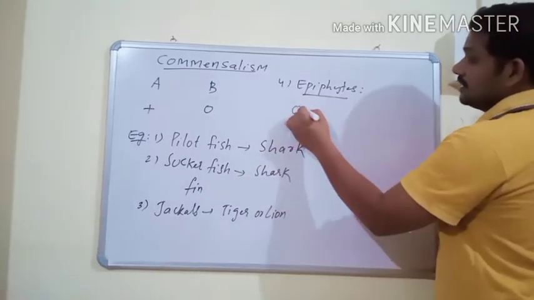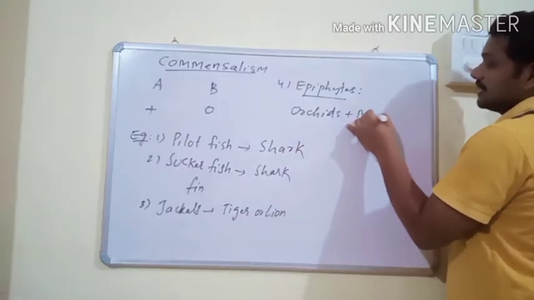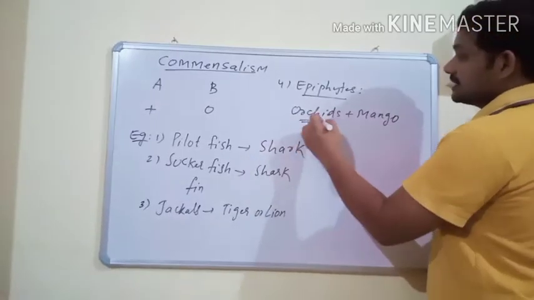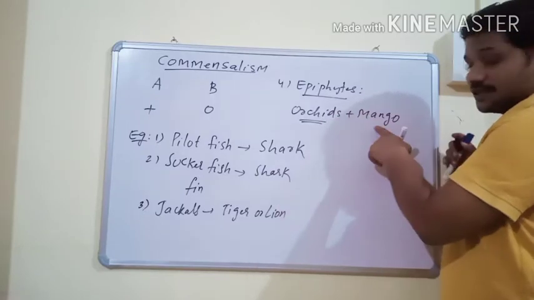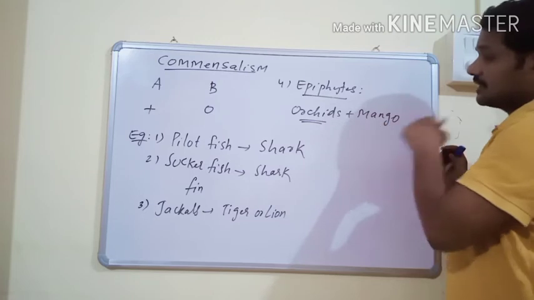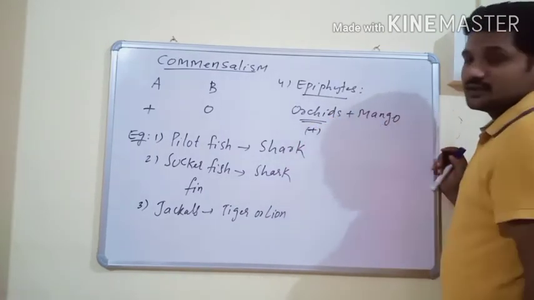Epiphytes are usually orchids. Orchids usually grow on branches of a big tree like mango. Nutritionally they are independent, but they get shelter from the branches of big trees like mango. Here orchids are benefited and mango is neutral.